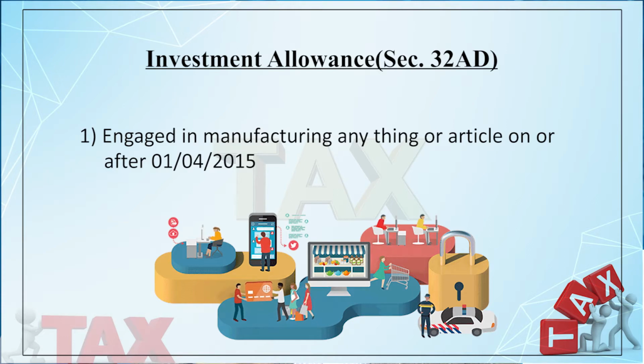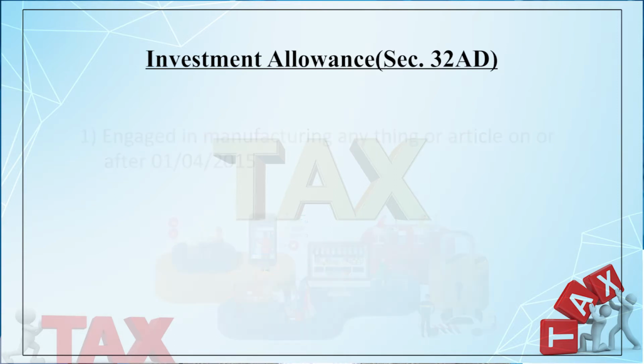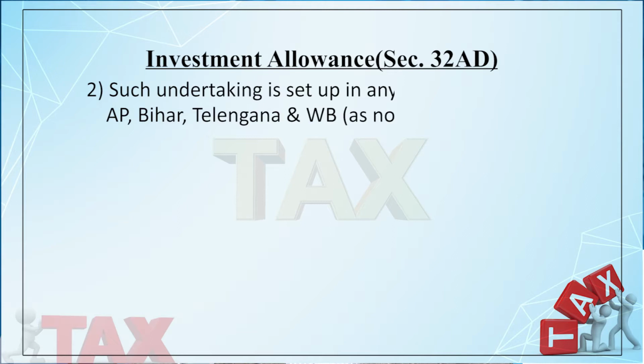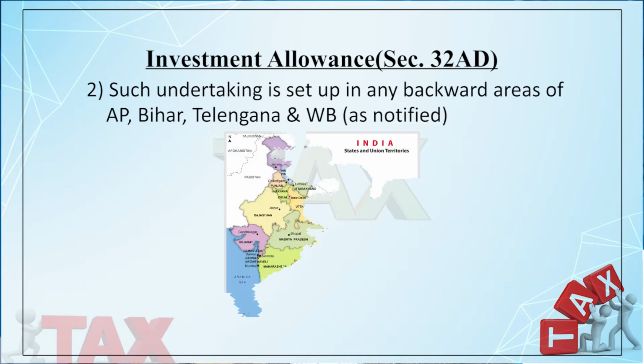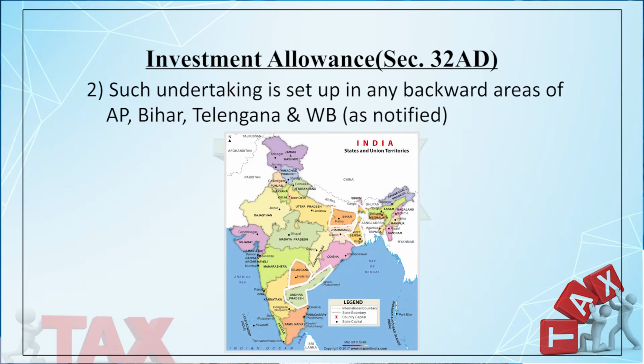Such a company can avail the deduction of section 32AD if it produces anything or article on or after 1st April 2015. And this is secondary, that the undertaking is set up in the backward areas of Andhra Pradesh, Bihar, Telangana and West Bengal.